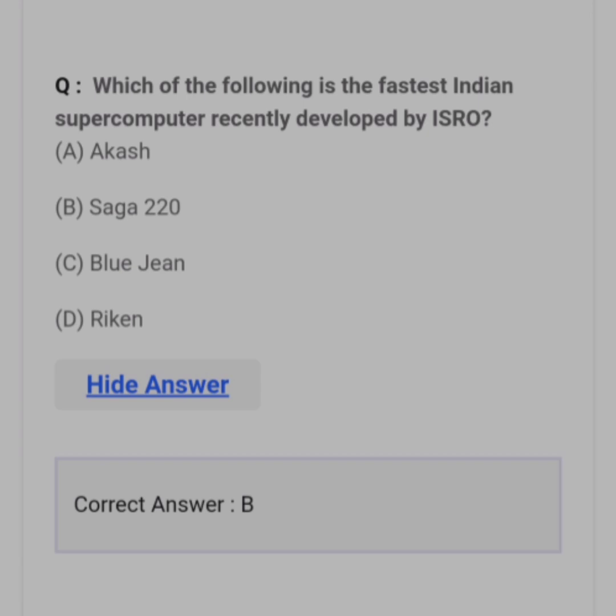Which of the following is the fastest Indian supercomputer recently developed by ISRO? Answer B. Saga 220.